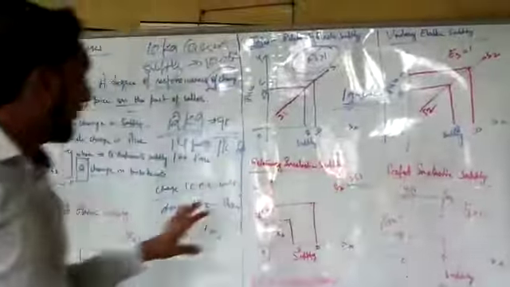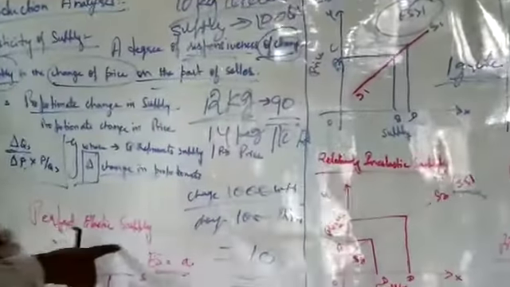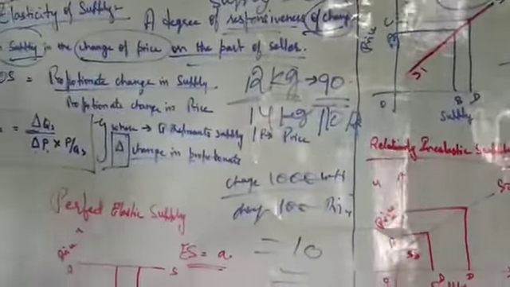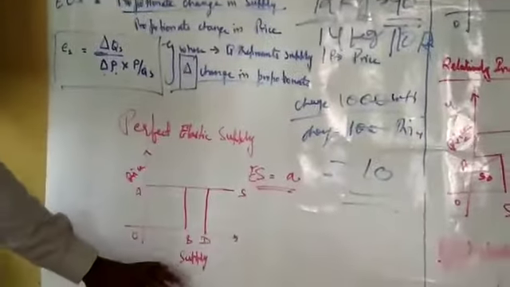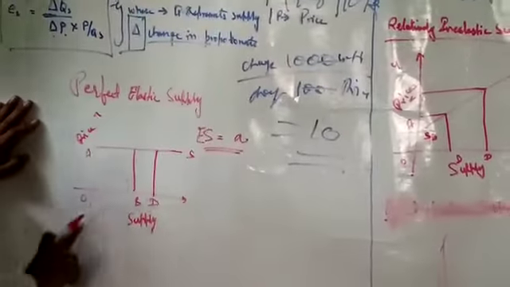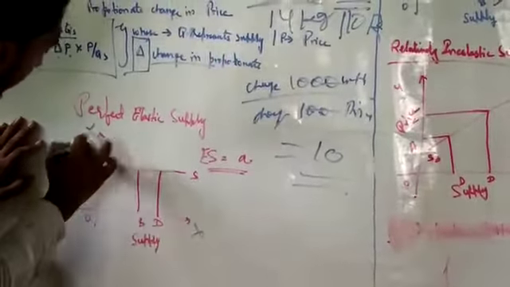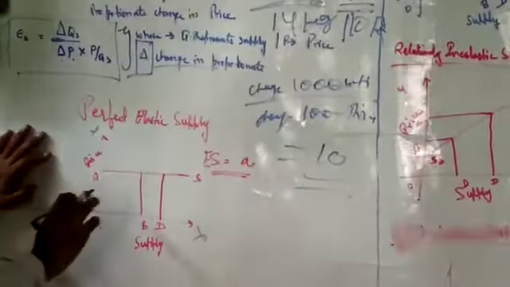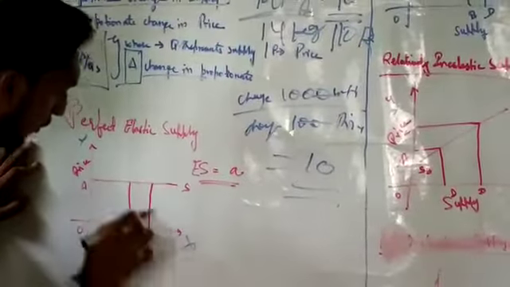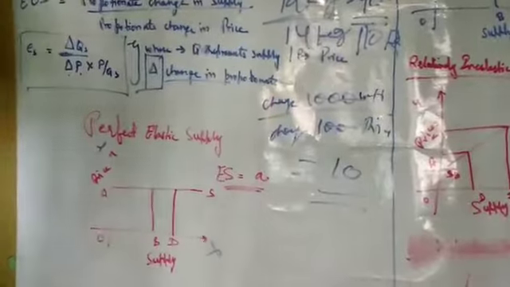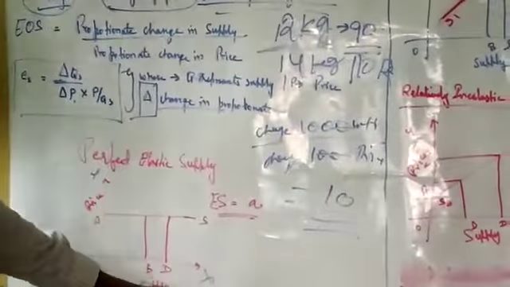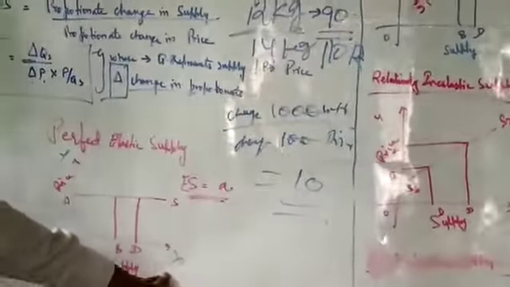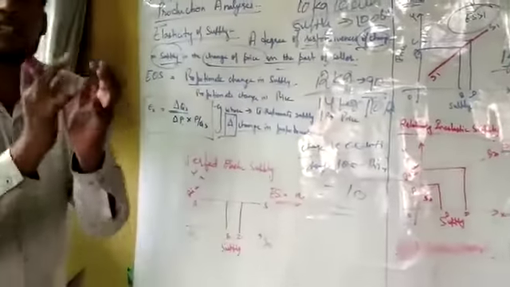Okay. Last one we have is perfectly elastic supply. This is what every organization, every seller will think of. See, we have drawn the x-axis, y-axis, price and supply, and S is equal to X. So whenever the supply curve is equal to the X curve, it means that is the best period of output.